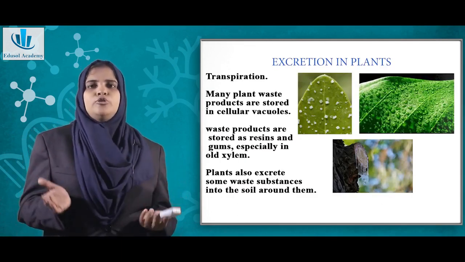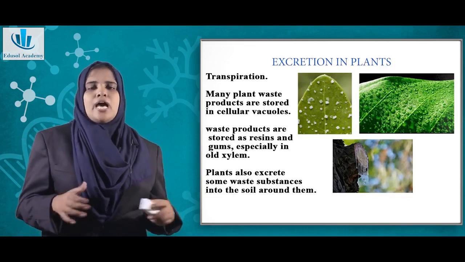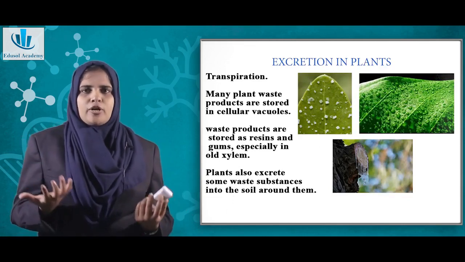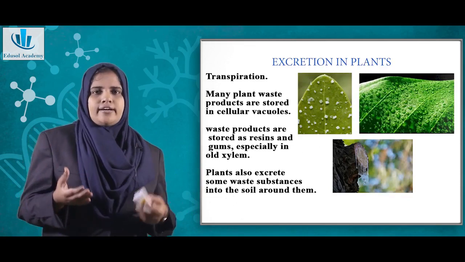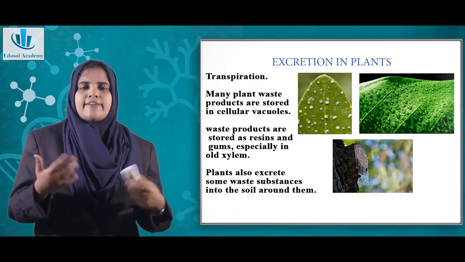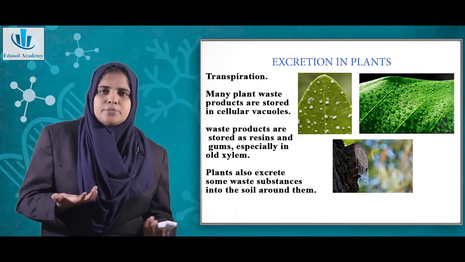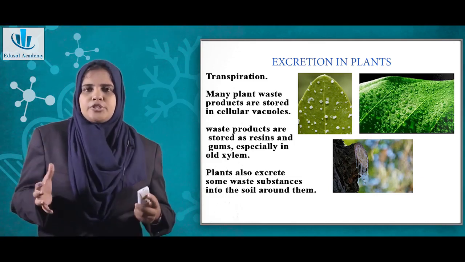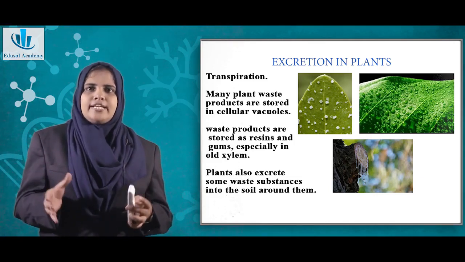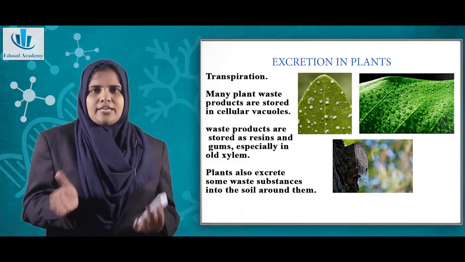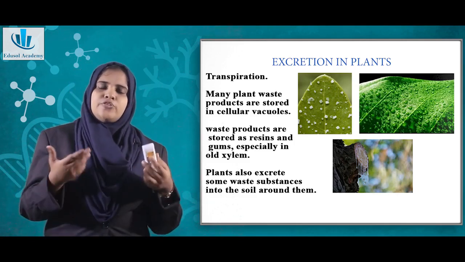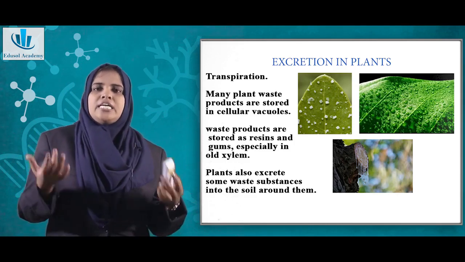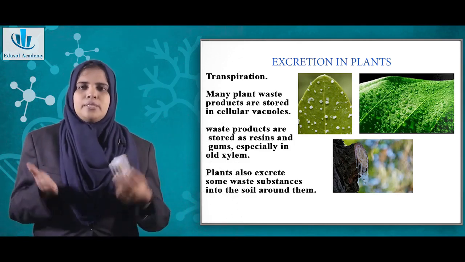Now coming on to excretion in plants. Plants also have waste products, and how is it done? It is done through transpiration. Transpiration happens as a result of certain pressure inside the plant cell. It is the stomata, as we have seen in the case of photosynthesis also, that helps in the process.